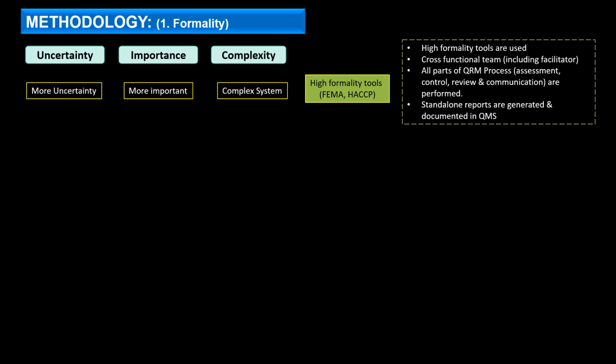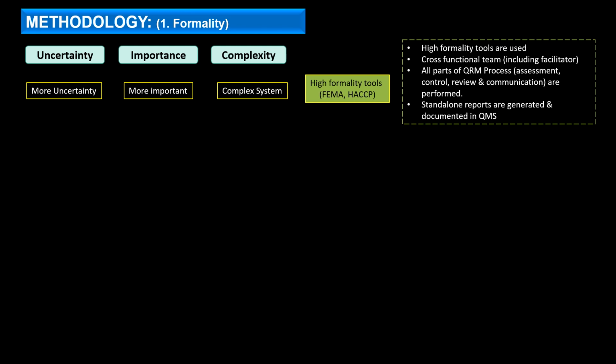Now, what are the characteristics of high formality tools? High formality levels will need highly formal tools like FMEA and HACCP. A cross-functional team is definitely needed where the system is uncertain, highly important and complex, which will need a facilitator as well.